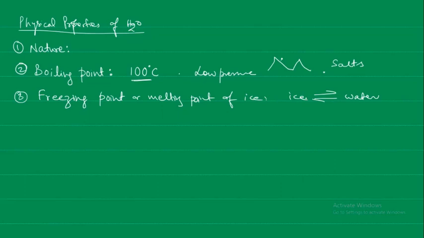So it depends upon what the temperature is at that given time. Okay, so pure water will freeze at 0 degrees centigrade under normal atmospheric pressure. The freezing point of water will decrease with increase in pressure. So when the pressure increases, the freezing point of water decreases. So how do we understand this one?